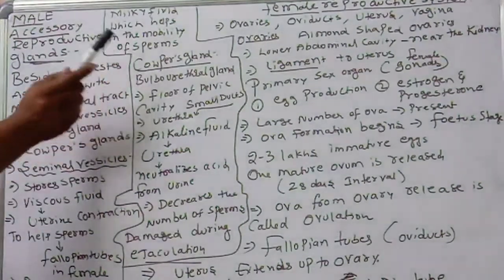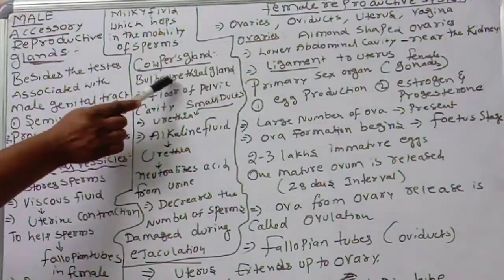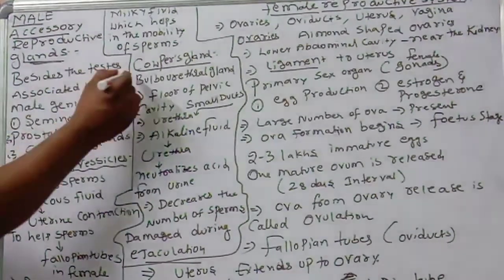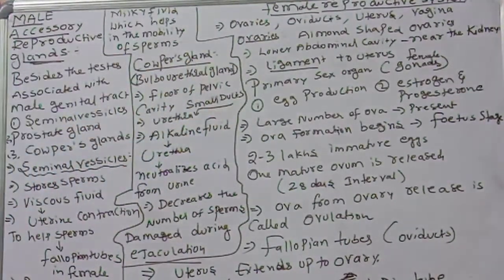Next, come to Cowper's gland. What is another name of Cowper's gland? Cowper's gland is also called the bulbourethral gland. Very useful.